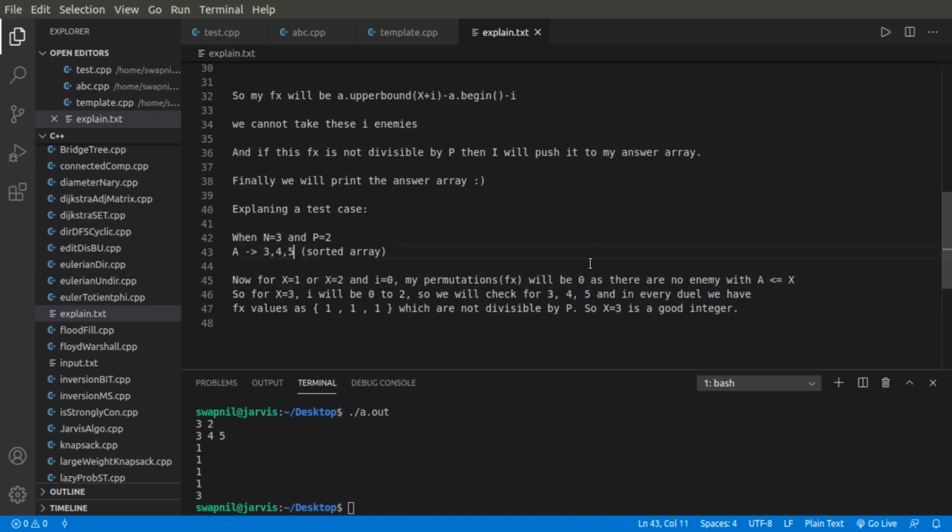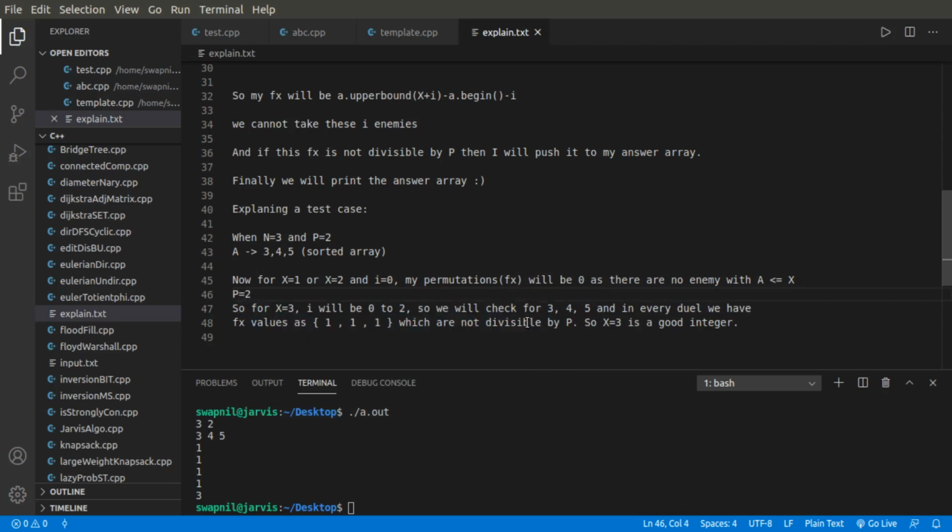So the value of f of x for I equal to 0 for the first battle is 0, and it will also be divisible by p, which is 2, because 0 mod 2 is 0. So I'll have to discard these values for x equal to 1 or x equal to 2.